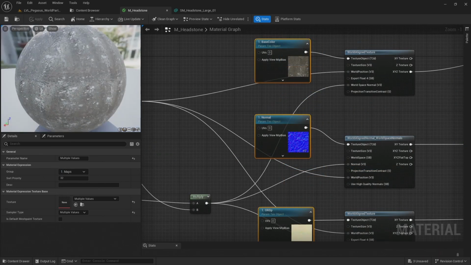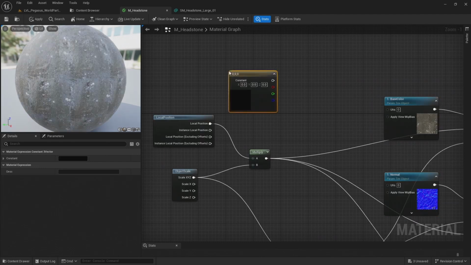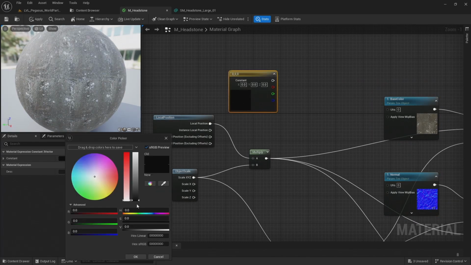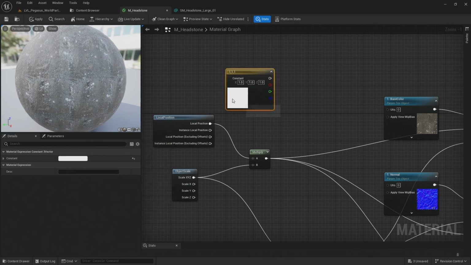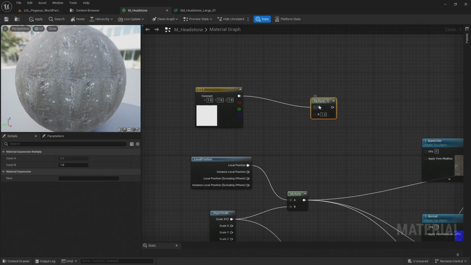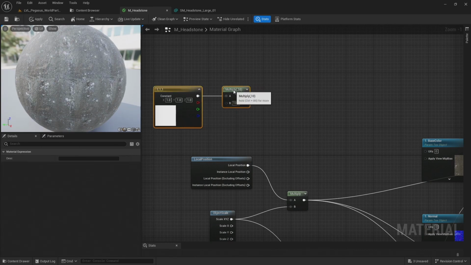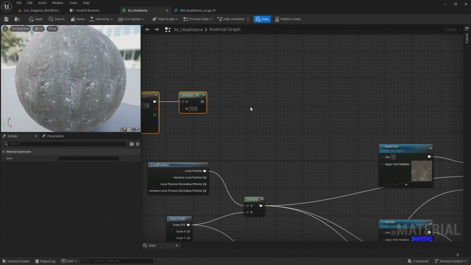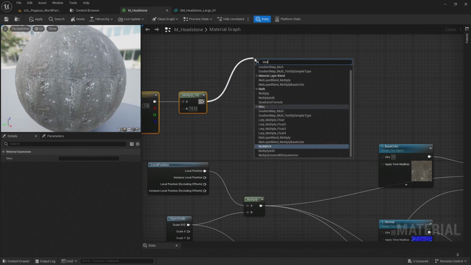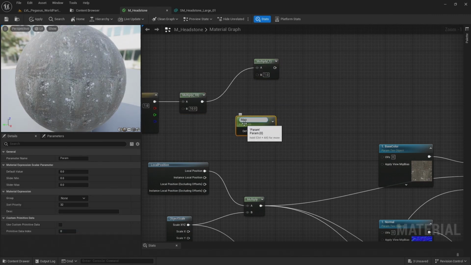I want a way of being able to increase and decrease the tiling of these textures. So I'm going to add a constant color by holding 3 and clicking in the material graph. Set this to white. Hook this up to a multiply and multiply by this 10 just to increase the initial tiling. And then add in here a multiply. Let's add another scalar parameter and call this map tiling. And I'm going to set this to a default value of 5 and connect that to the multiply.